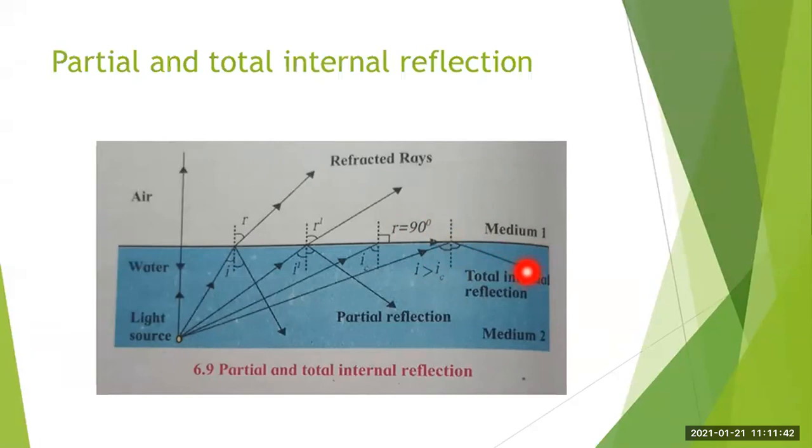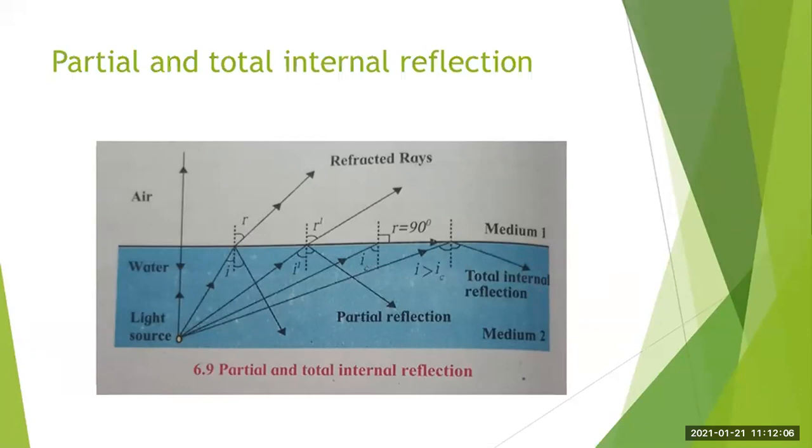So this process is called the total internal reflection. Got it? So here we have studied partial reflection, total internal reflection, and what is the critical angle.